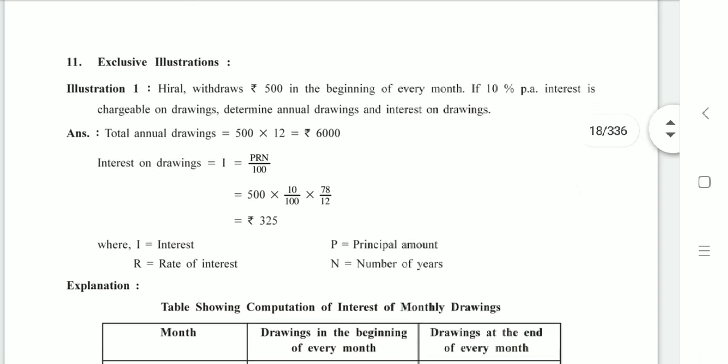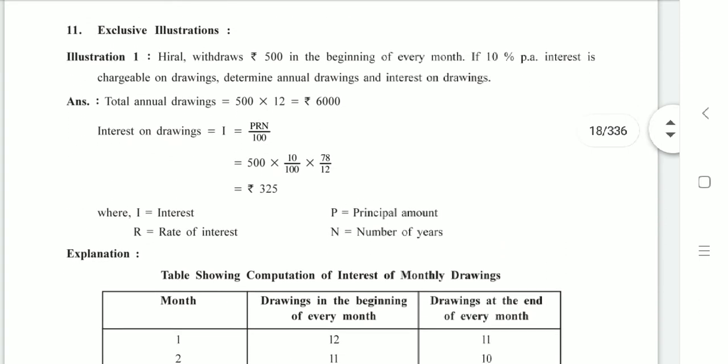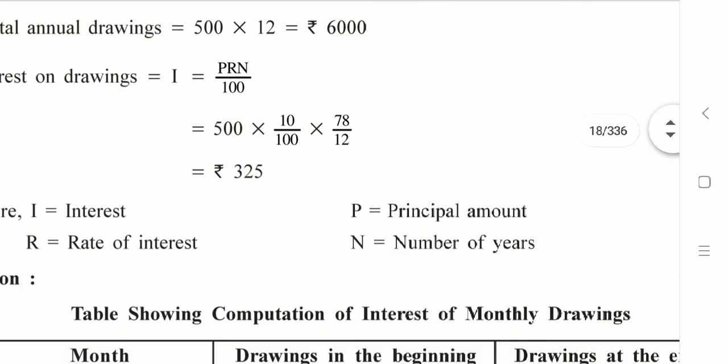So here they have said that Hiral withdraws in the beginning of every month. So N is to be considered as 78 by 12. Further, if you calculate this, the answer is rupees 325. And this is the interest on drawings payable by Hiral to the firm.